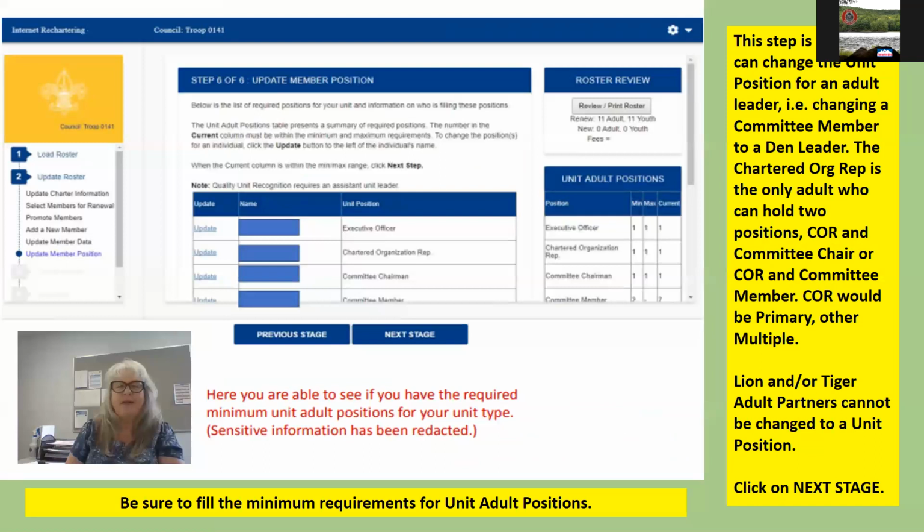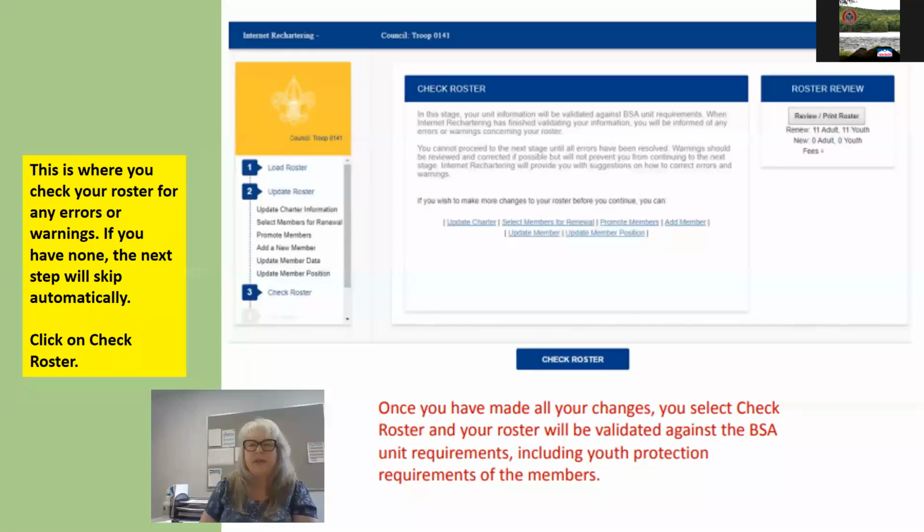On this step, you can update and change unit positions. Let's say you have an assistant scoutmaster who is going to be a committee member for 2021. This is where you can click on Update next to their name and change out their scouting position. Just make sure that you fill all the minimum requirements. They're shown on the right-hand side of your unit adult positions. Click on Next Stage.